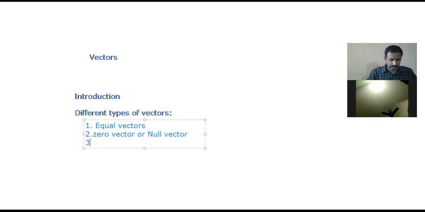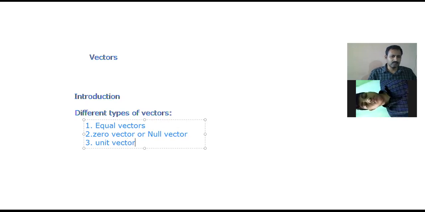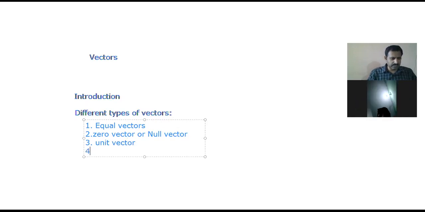And the third one is unit vector. The fourth one is negative vector.